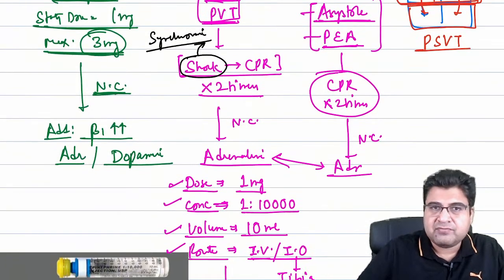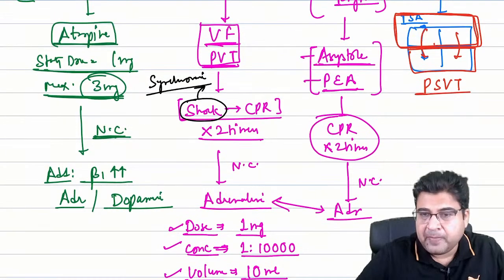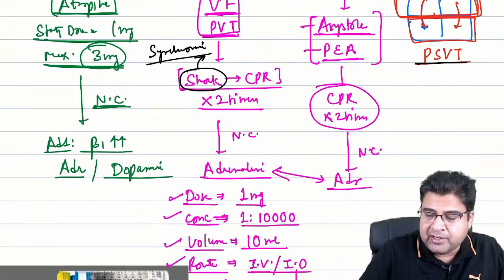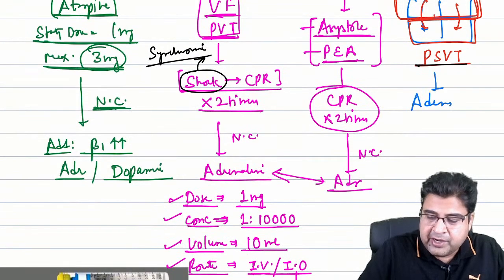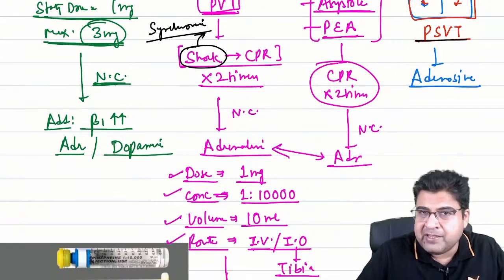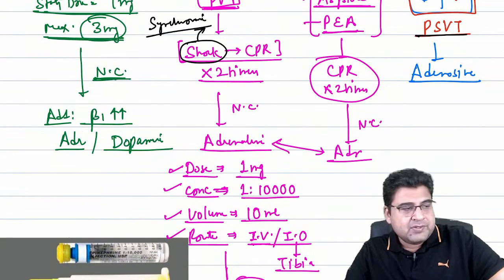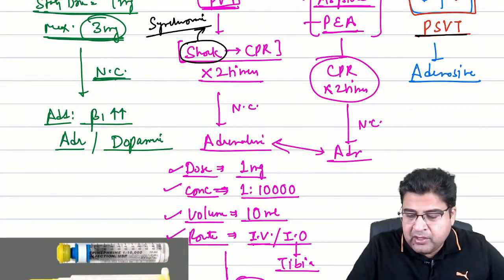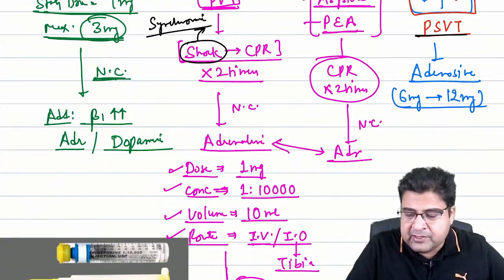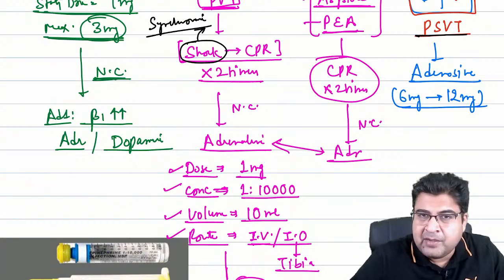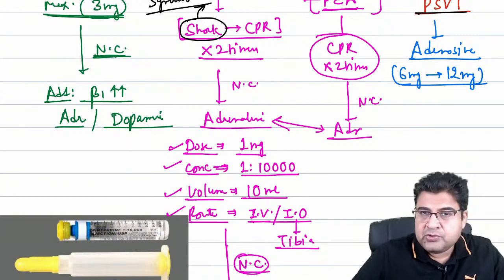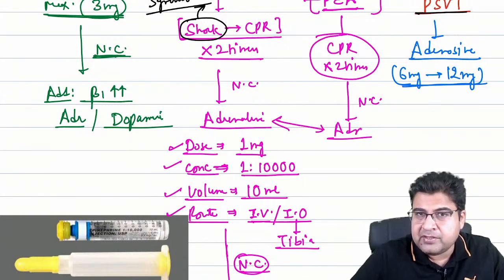So regarding the drugs, I have told you adrenaline is a drug of choice, right? PSVT is a condition which is best managed by giving a drug known as adenosine. Adenosine is overall the best medicine for this condition. Adenosine is given as a first dose of 6 milligram, and the second dose is 12 milligram, right?